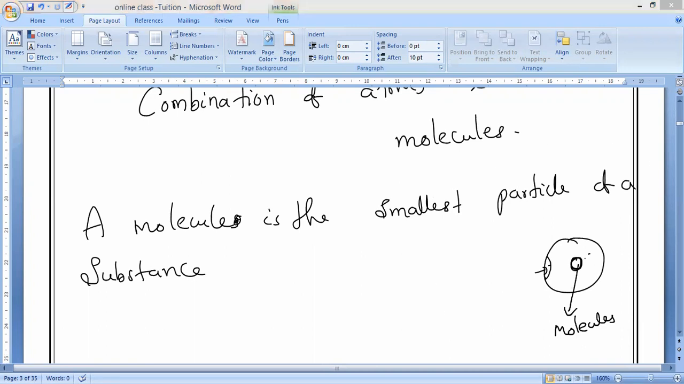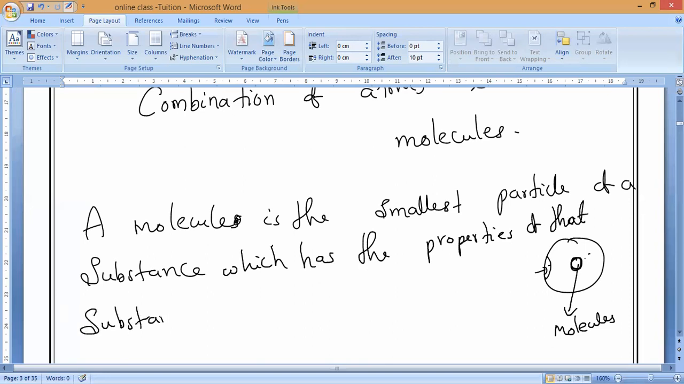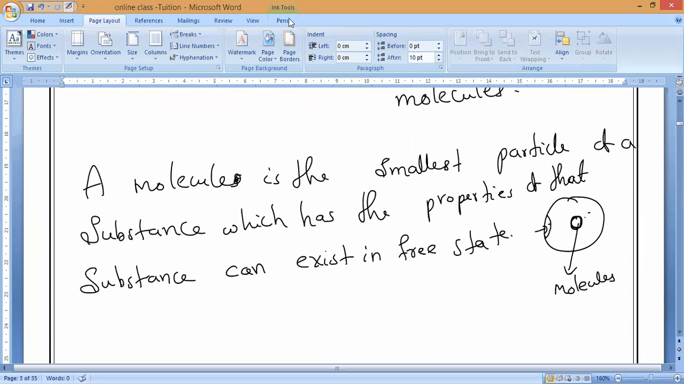So the molecule is the smallest particle of a substance, it may be an element or compound, which has the properties of that substance, and can exist in which state? Molecules can exist in free state or combined state. But atoms cannot exist in free state. Atoms can exist only in combined state.